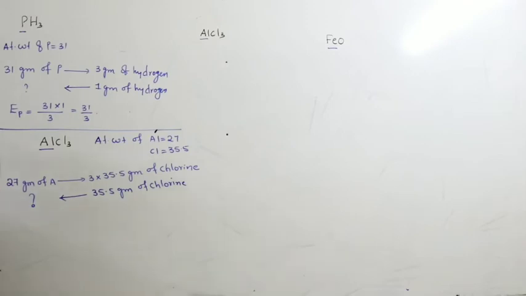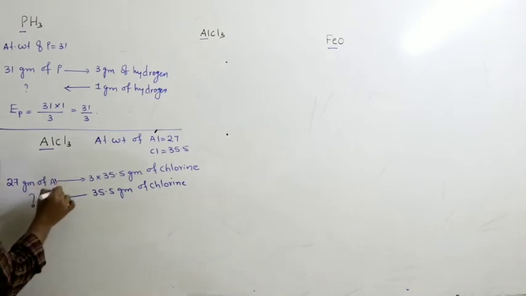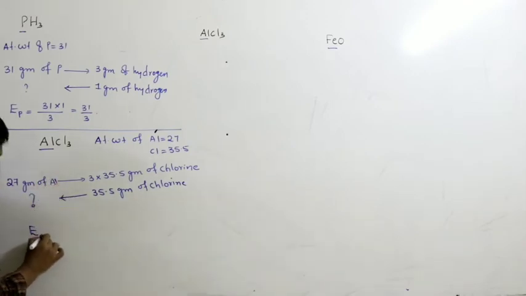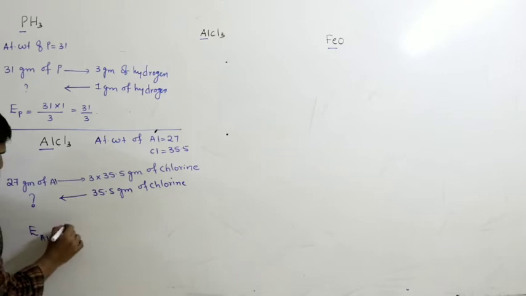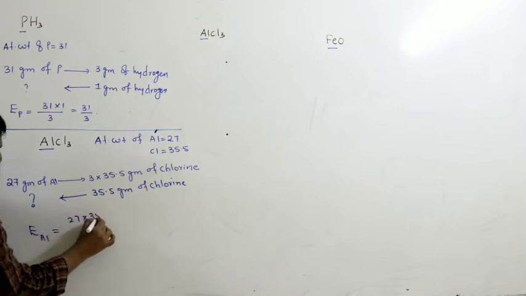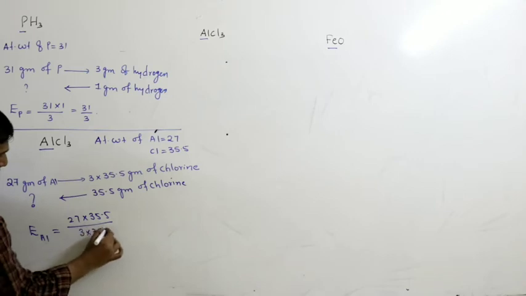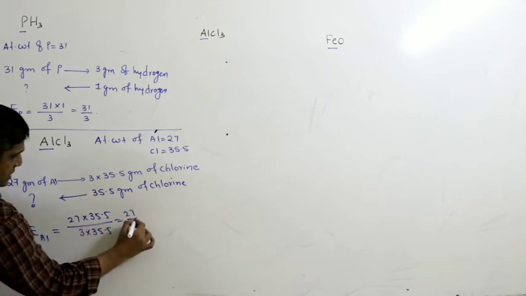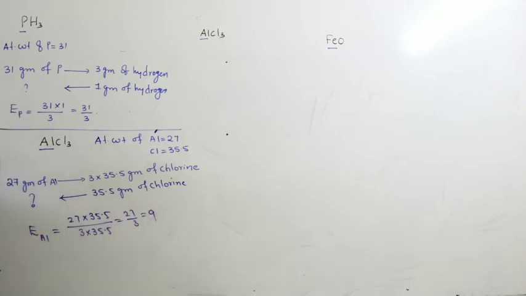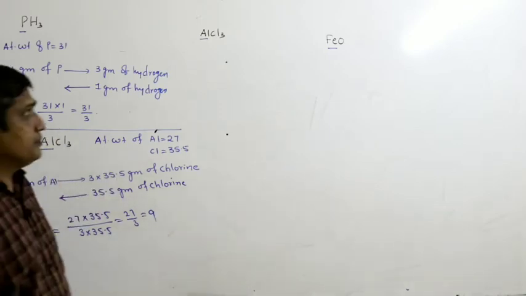So the equivalent weight of aluminium is 27 into 35.5 by 3 into 35.5, that is 27 by 3, you will get 9. 9 is the equivalent weight of aluminium in AlCl3.